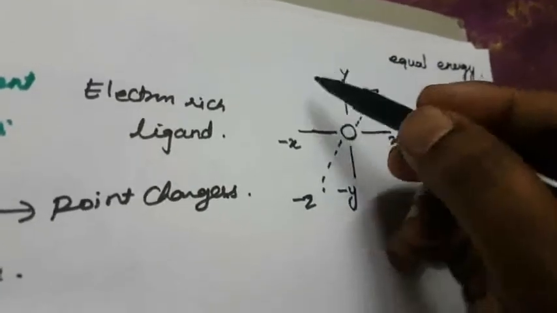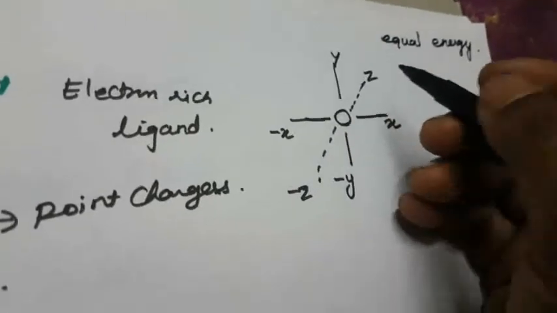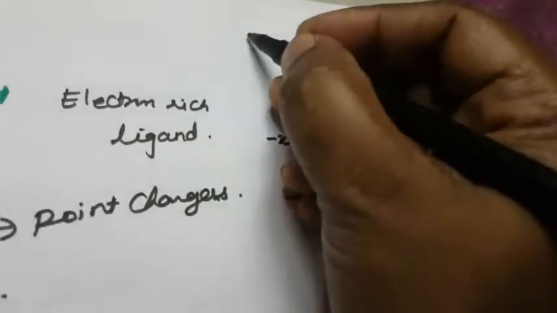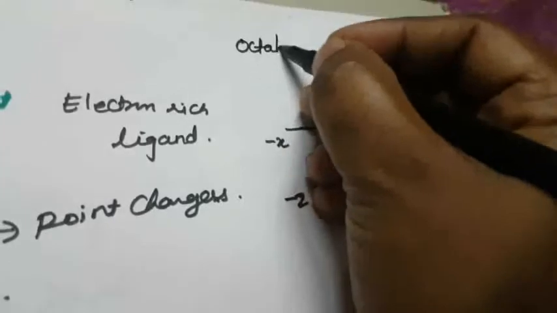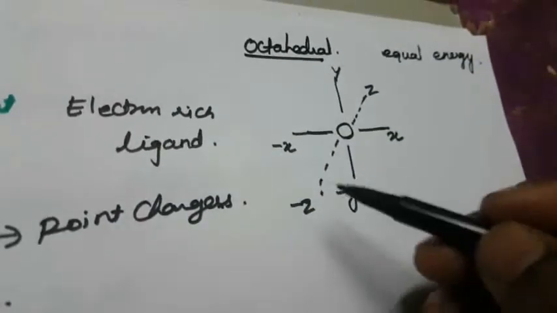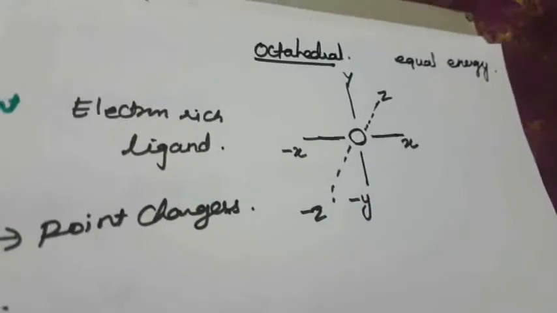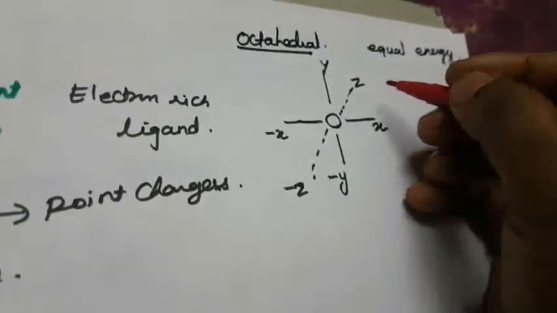Out of this, the 6 orbitals approach the ligand. So there are 6 molecules, and the compound is called octahedral. The splitting theory of this is octahedral. Now there are 6 degenerate orbitals, and they will approach the ligand.